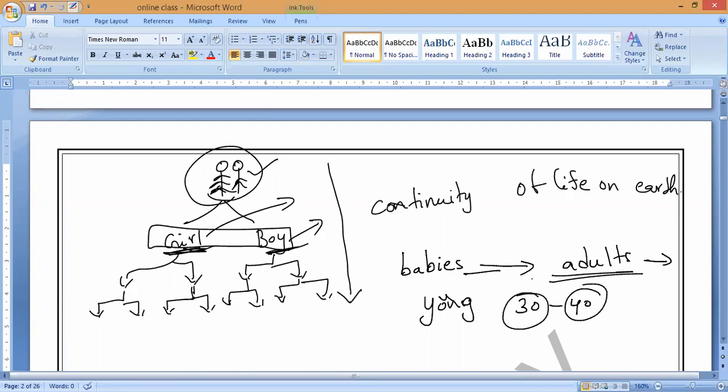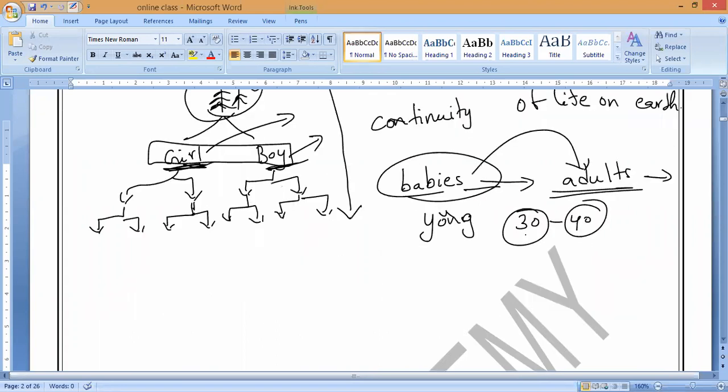They keep on living on this earth. So after that, what will happen? Again from this, the new babies will be produced. Again these babies will turn into adults like this. Their family breed is continuing on this earth. That is what we can say. So the process of reproduction always ensures the continuity of life on this earth, of any kind of breed.